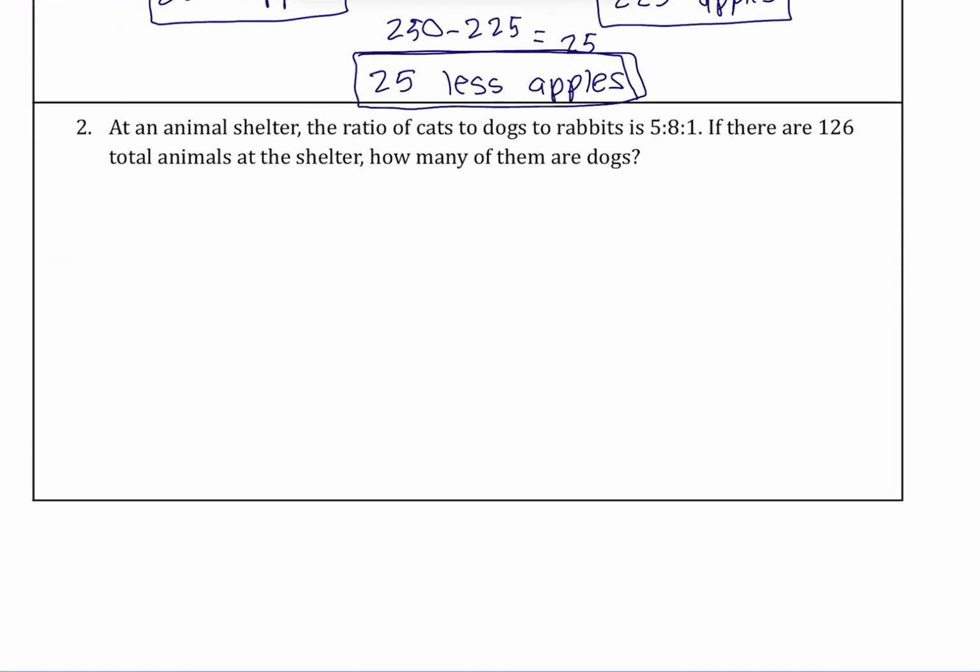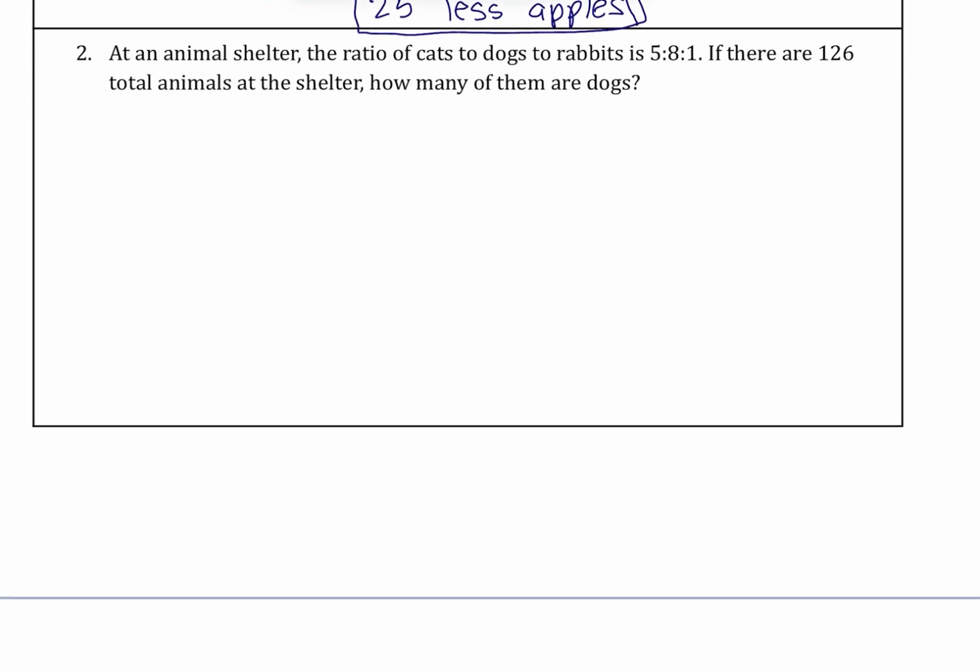Let's take a look at this next example. Here we're looking at an animal shelter, and we're given that the ratio of cats to dogs to rabbits is 5 to 8 to 1. So this is a three-way ratio. What that means is that it's comparing three separate quantities to each other, right? So for every 5 cats, there are 8 dogs and 1 rabbit. We're given that there are 126 total animals, and we want to figure out how many of them are dogs.